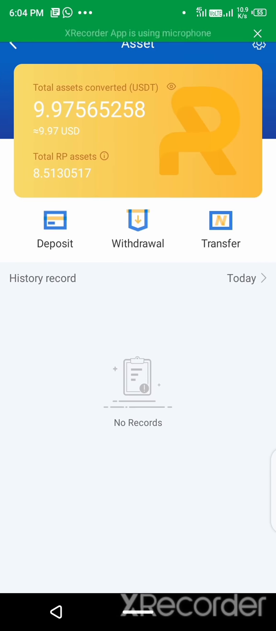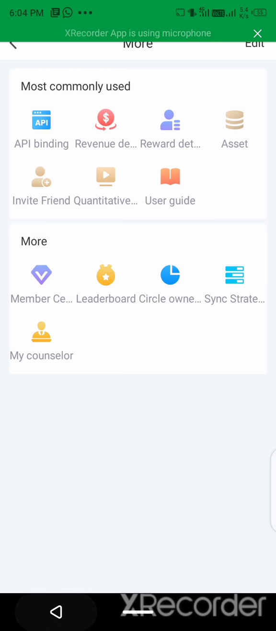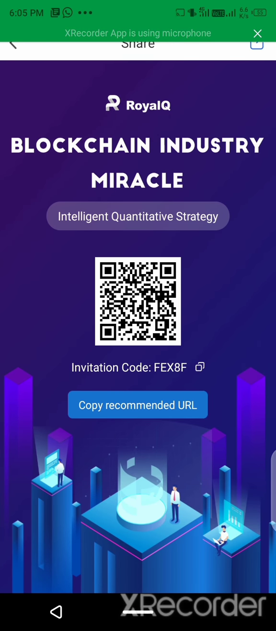Assets means what balance you have in USD in your Binance. This is all assets. You can withdraw from the Binance. You can withdraw from here to the Binance. And if you invite friends, you will get 30 USDT per referral.